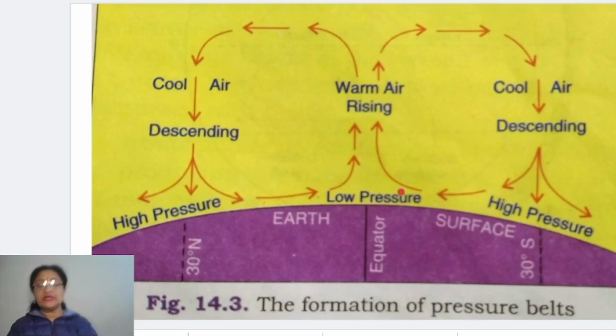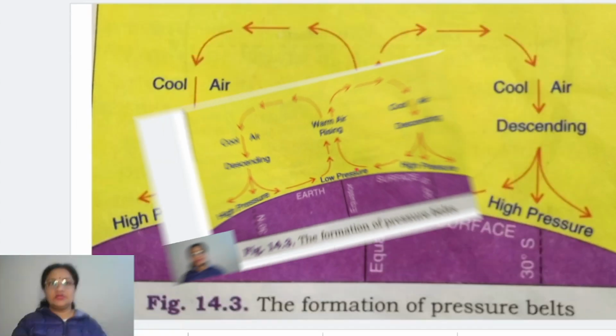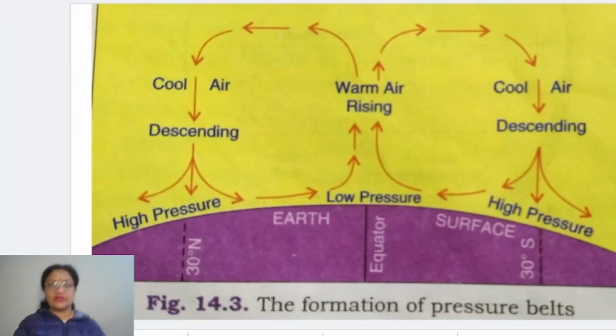Just like a permanent condition is there over the equatorial region, in the same way over the polar region also this air descends down because of the very high pressure condition which develops there.